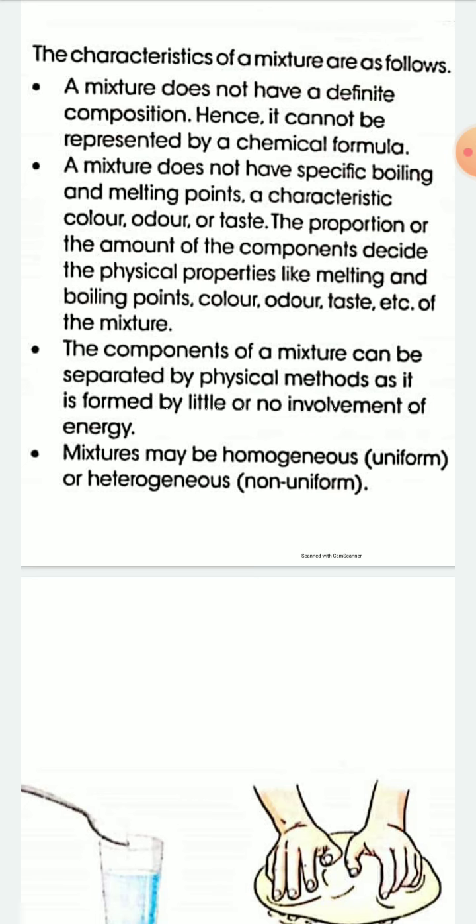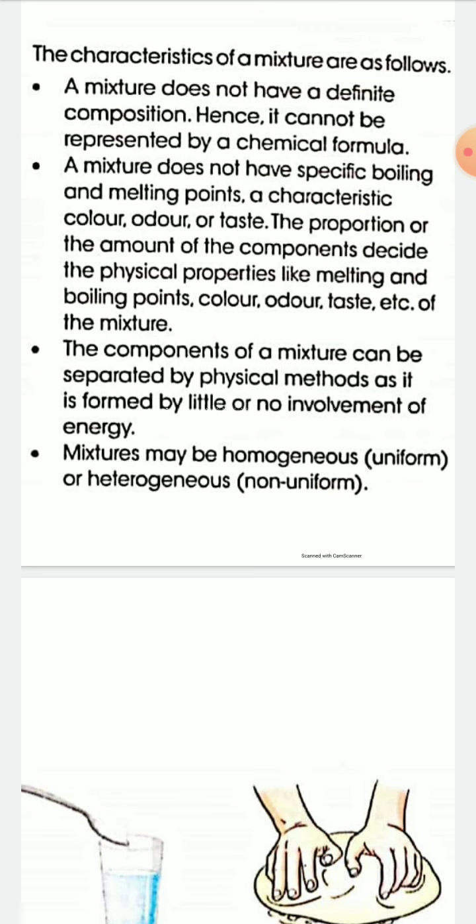Next one, the components of a mixture can be separated by physical methods as it is formed by little or no involvement of energy. Okay, so the components of a mixture can be separated by using some physical methods, like sedimentation, filtration, evaporation, magnetic separation.